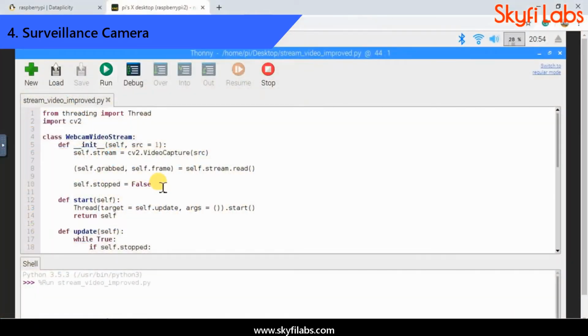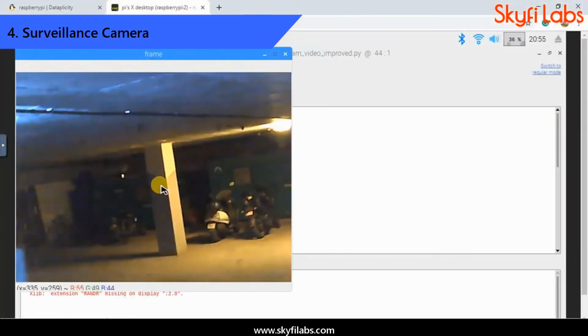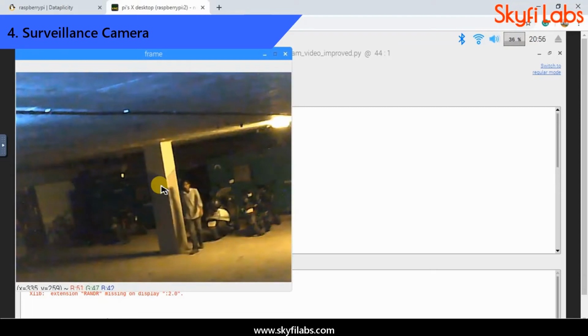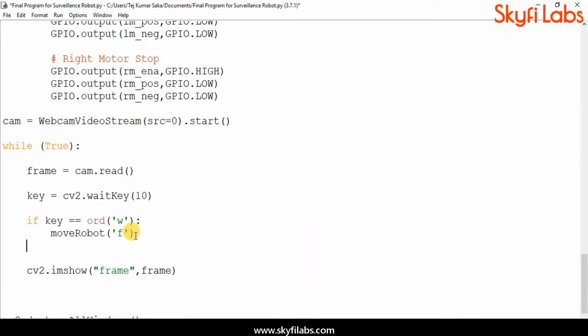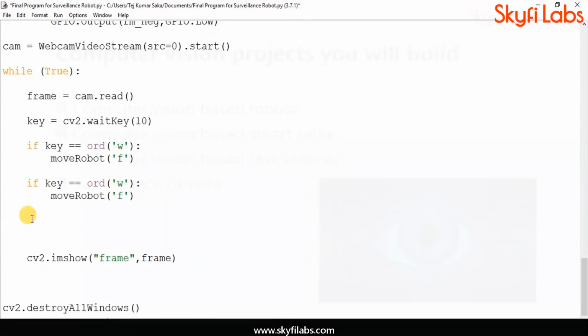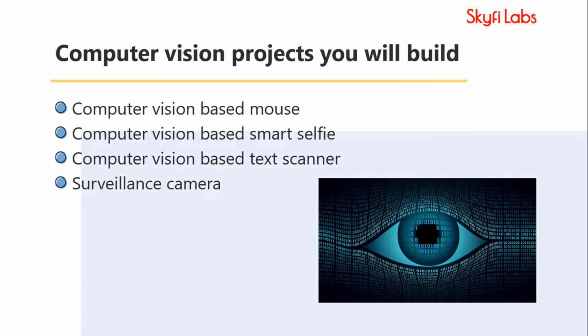You will use Raspberry Pi, a credit card-sized computer, as the brain, and program it to transmit the video captured over the internet as live footage to your screen. As part of the course, you will also learn to write programs on Python IDLE to make these computer vision projects function efficiently. Building all these projects will help you master the concepts involved in computer vision, image processing, and Python programming, and will put you in a great position to start a career.